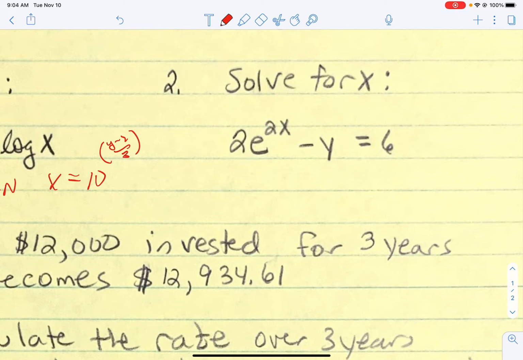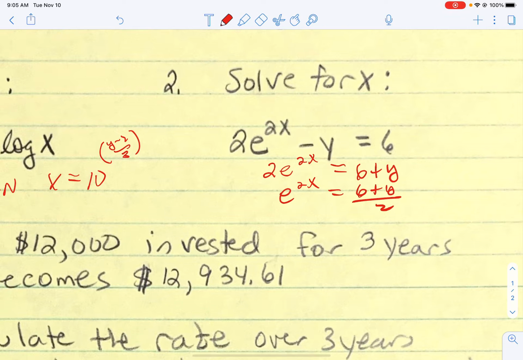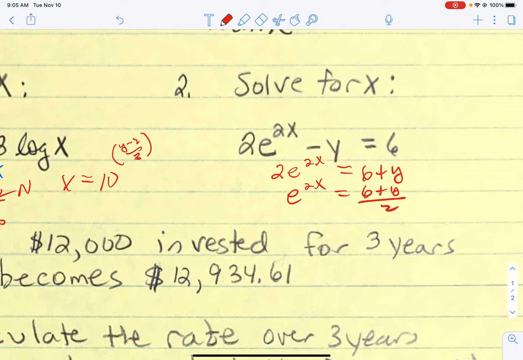We're solving for x, so let's add y to both sides. Let's divide by 2. And then what's going to get rid of an e? Well, it's going to be a natural log. And so I'm going to write it over here. So the natural log of e to the 2x equals the natural log of that fraction. And then this is going to cancel.